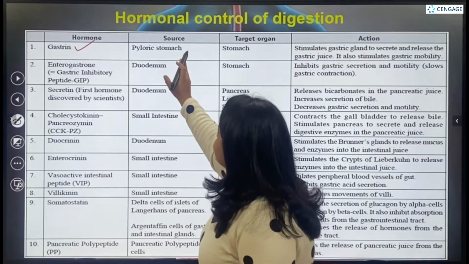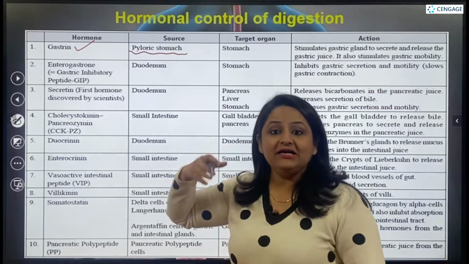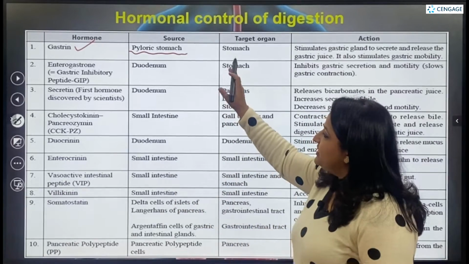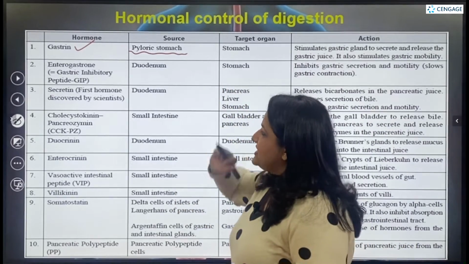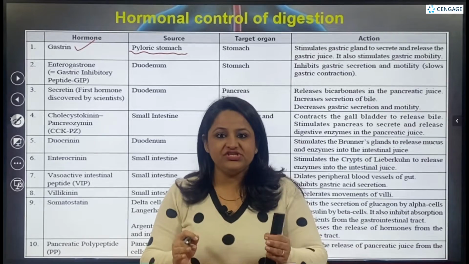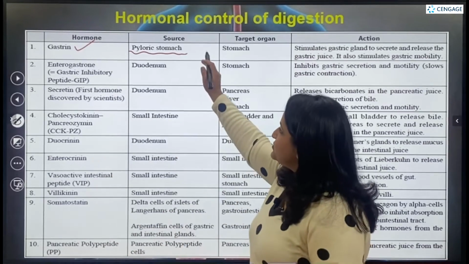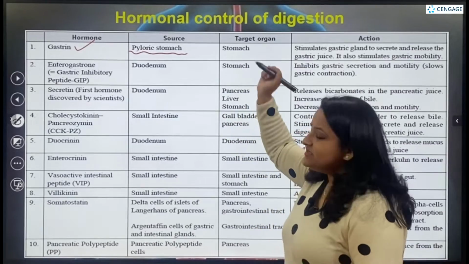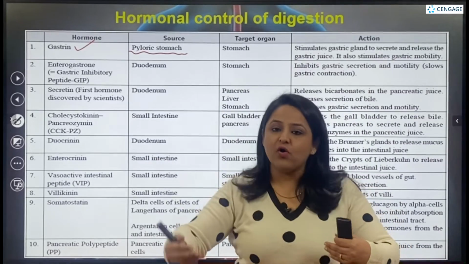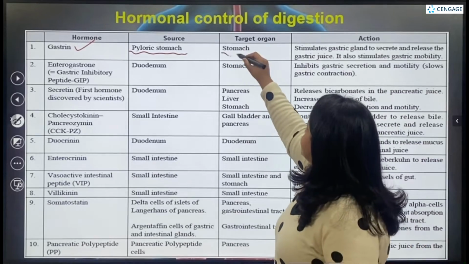This hormone is released from the pyloric part of the stomach, by the G cells. The G cells which are present in the gastric glands release this hormone, known as gastrin. And what is the target organ? That is where this hormone is going to target. This hormone is going to target the stomach itself.